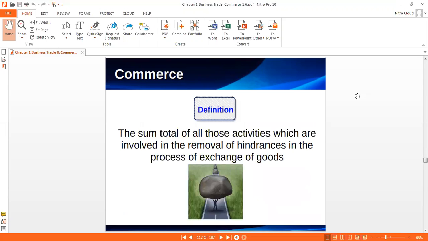So the definition of commerce: the sum total of all those activities which are involved in the removal of hindrance. Hindrance means difficulties, you can remember this word easily. It is difficulty in the process of exchange of goods. Again, I want to repeat, the sum total of all those activities which are involved in the removal of difficulties in the process of exchange of goods between businessmen and consumers. It is known as commerce.